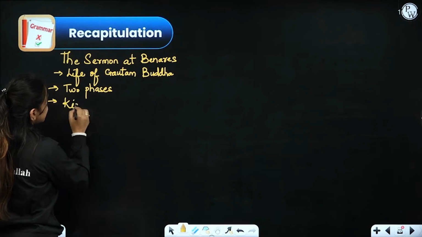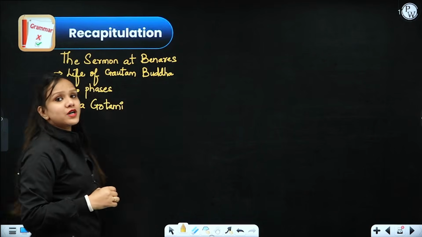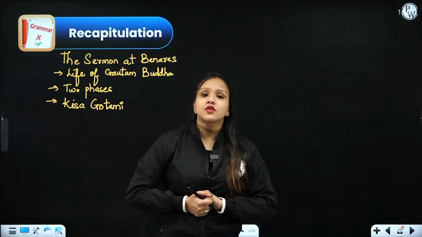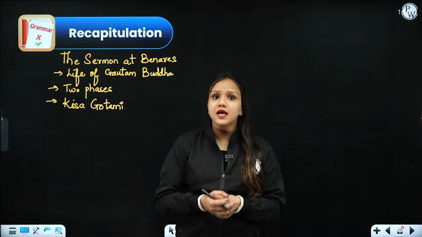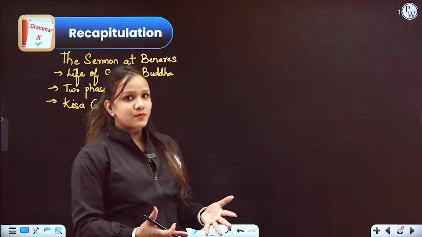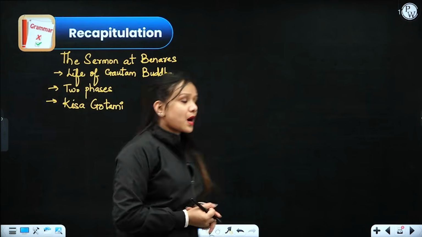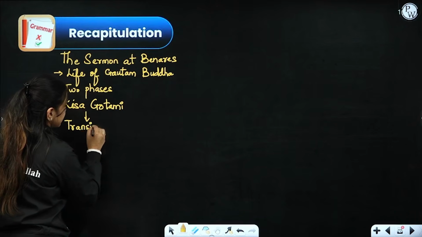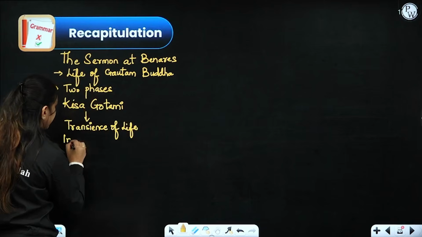Then mention about Kisa Gautami as well, who could not reconcile to her only son's death. But later, when she approached Gautam Buddha and was asked to bring mustard seeds from a house in which no near or dear one had ever passed away, which was not possible. So this particular incident taught Kisa Gautami a very important lesson about transience of life and inevitability of death.